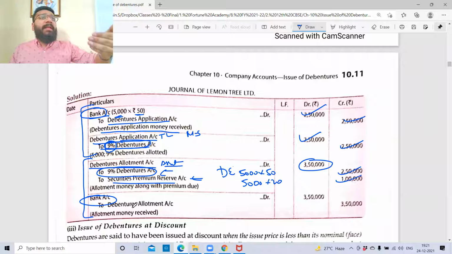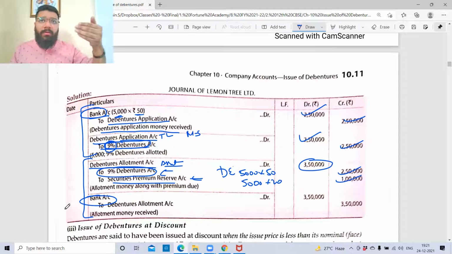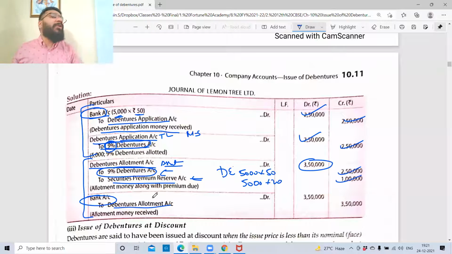Next is what? This money is received. Bank account debit to debenture allotment. So once the money is received from the asset, what entry do we pass when the debtor gives money? Bank to debtor. So here also bank to debenture allotment. Game over. Any difficulty? Any big rocket science? Very easy. Till this, it is easy.